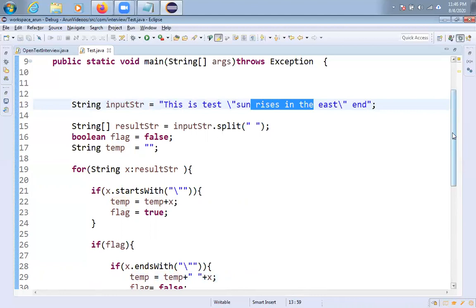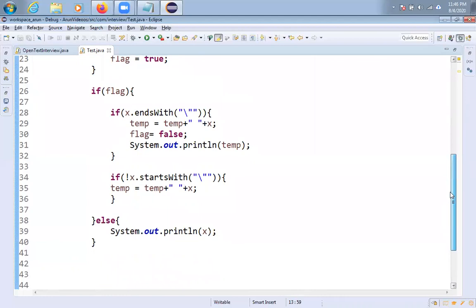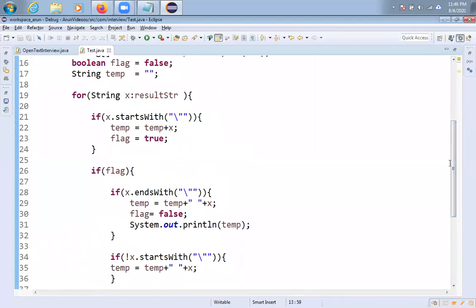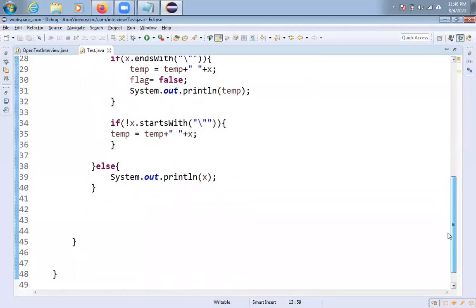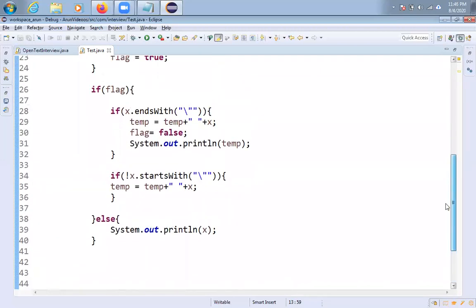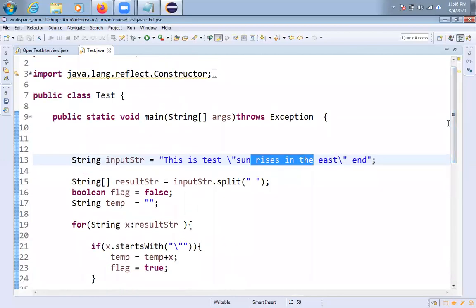I hope you understood. I'm sure in a single shot you cannot understand my logic. So take pen and paper, and see how values change, how the for loop is iterating, how the if condition is checking, and try this one, friends. Definitely you can understand. It's not a big, tricky logic. I tried it on my own. You can use regular expressions as well, but I'm not interested in writing regular expressions. So I tried in this way.